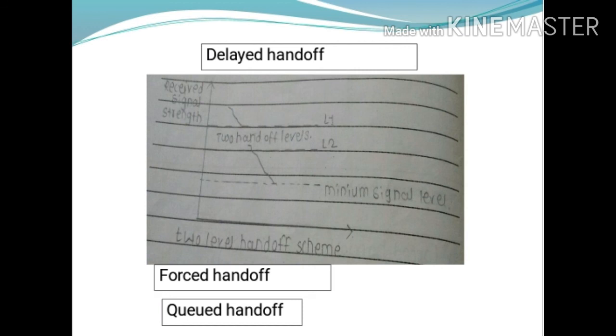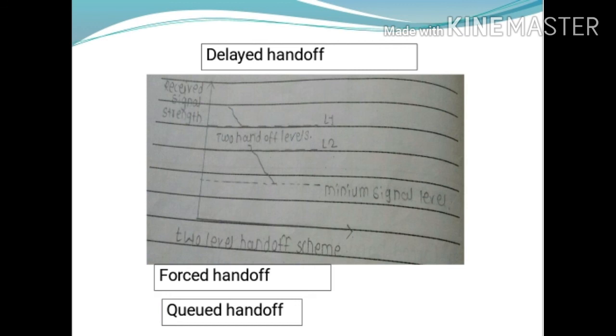It is more effective than two-threshold handoff. It is effective only when the handoff requests arrive at the MTSO in the form of bundles.